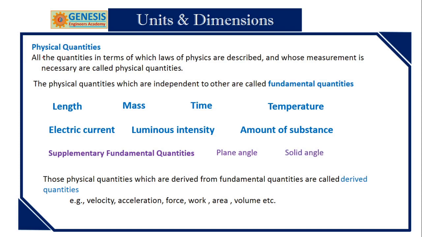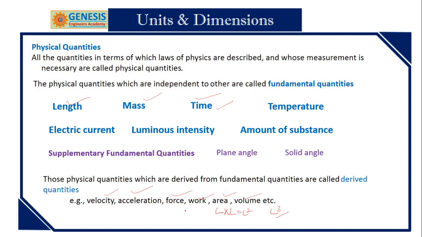Length is a fundamental quantity, mass is a fundamental quantity, time is a fundamental quantity. We will discuss units with these 3 primary fundamental quantities. Velocity, acceleration, force, work, area, volume are called derived quantities. Length is a single fundamental quantity. Area is derived from it, that is L into L, L square. Volume is L cube. So this is derived.